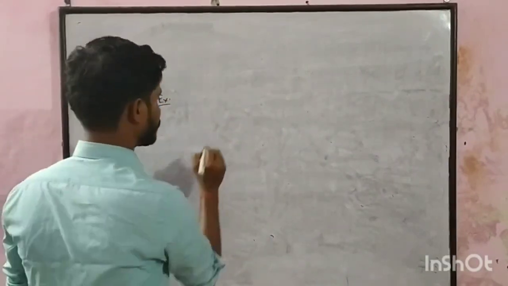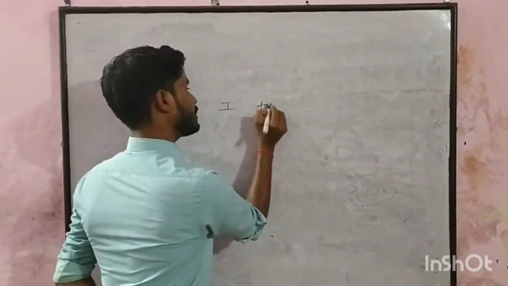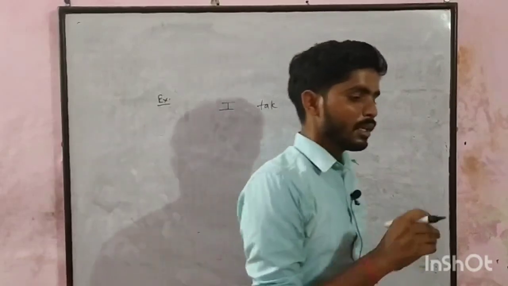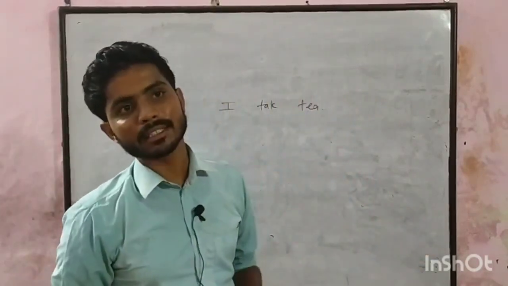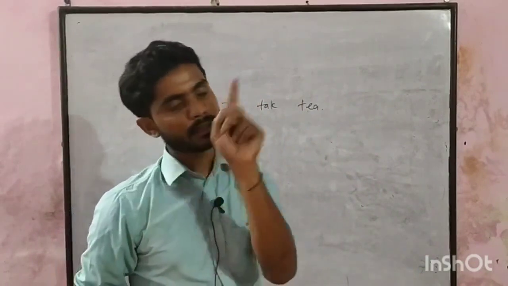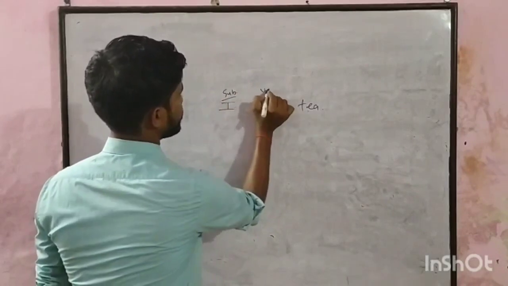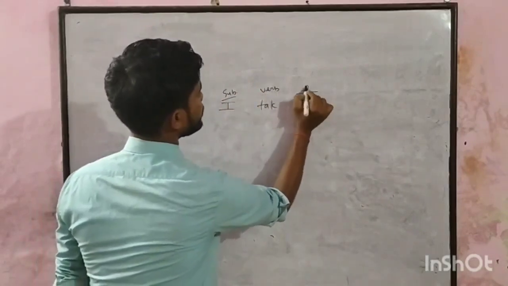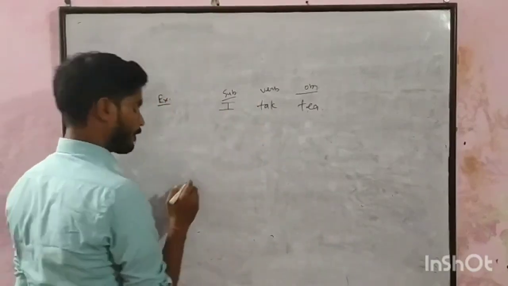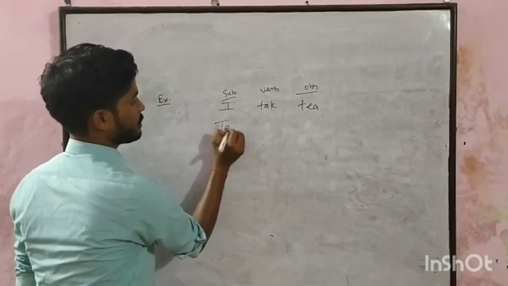Example. First example. Let us say I take tea. If we have to change the sentence into passive voice, what is the first law? Bring the object at the place of subject, right? So this is our subject, it is our verb, and the tea is object. Bring the object at the place of subject. Fine. It is tea.